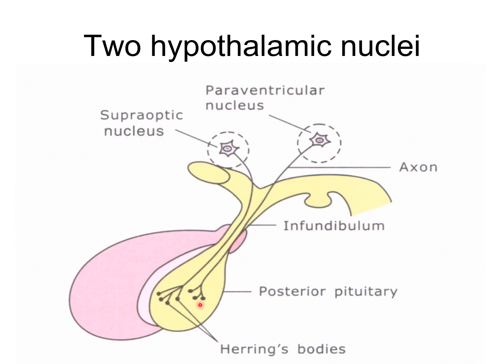The pars nervosa, or the posterior part of the neurohypophysis, consists of numerous unmyelinated nerve fibers which are the axons of the secretory neurons located in the supraoptic and paraventricular nuclei. So these are the supraoptic nucleus and paraventricular nucleus. The posterior pituitary gland or the pars nervosa consists of numerous unmyelinated nerve fibers which are the axons of secretory neurons located in the supraoptic and paraventricular nuclei of the hypothalamus.